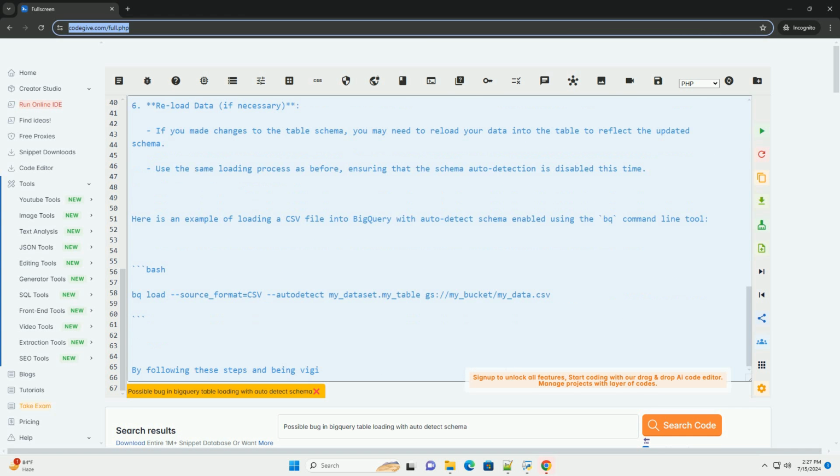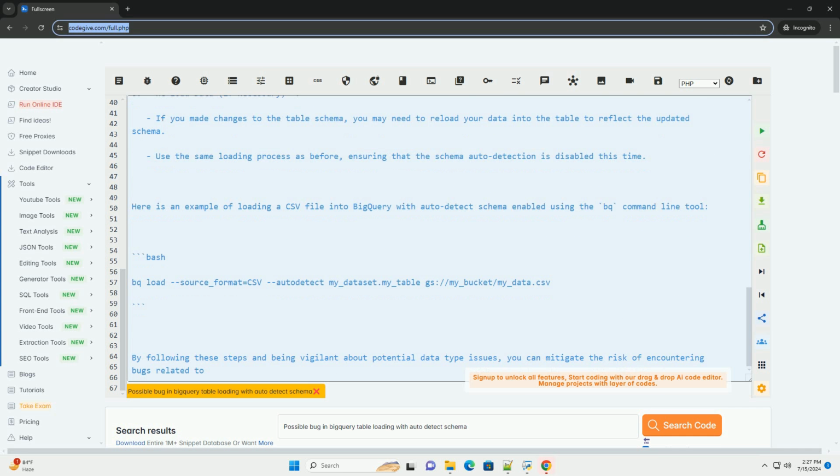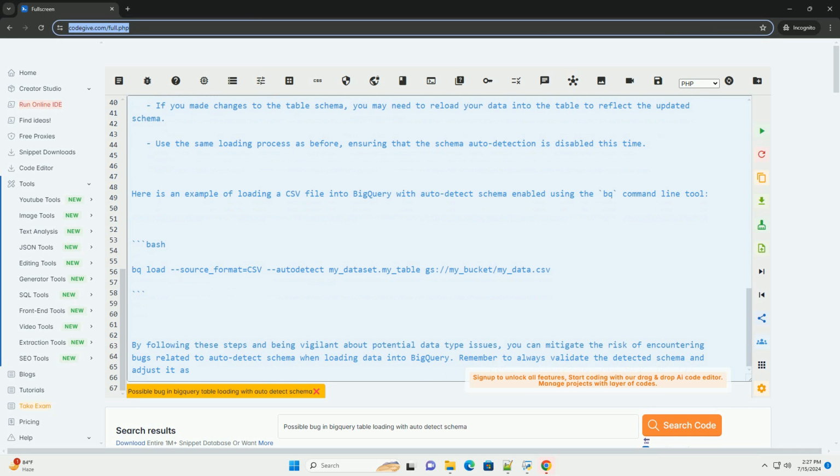1. Prepare your data. Make sure your data is in a format that is compatible with BigQuery, such as CSV, JSON, or Avro. 2. Create a table in BigQuery. If you don't have a table to load your data into, create one in BigQuery. You can do this through the BigQuery Web UI, command line tool, or API.